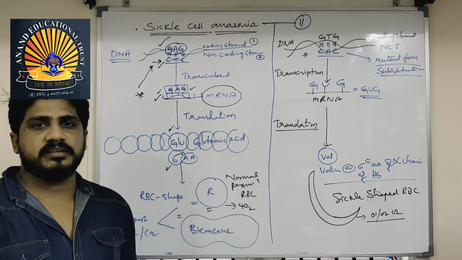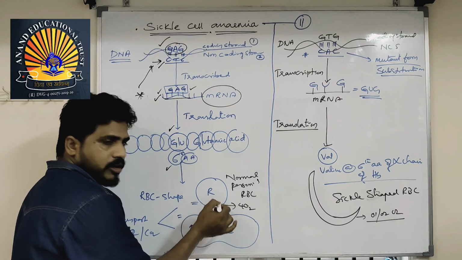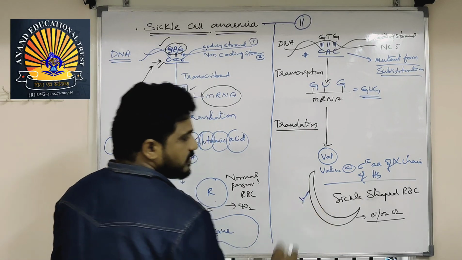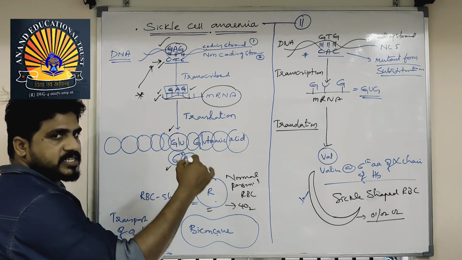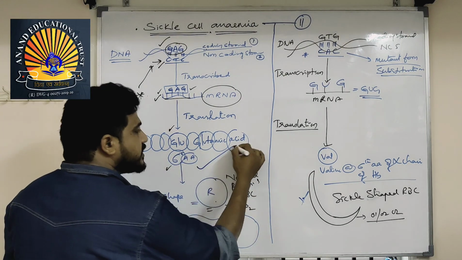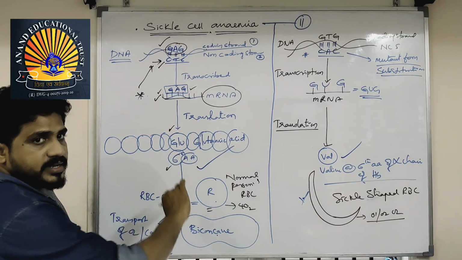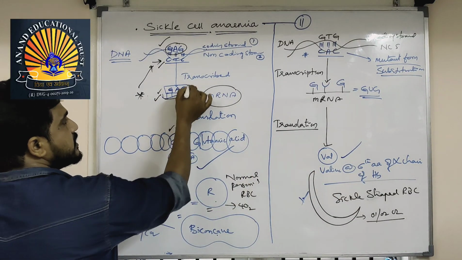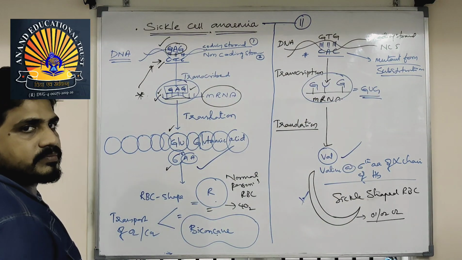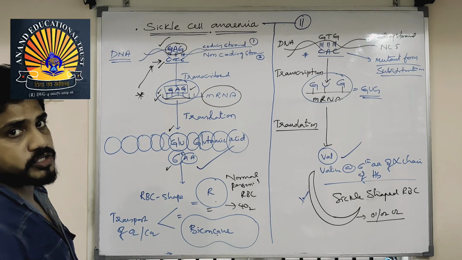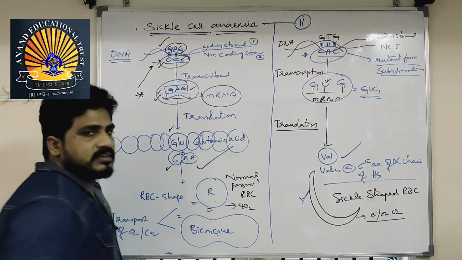So many questions are there here. The original shape is round or biconcave. The abnormal shape is sickle. Which amino acid is replaced by which amino acid? Glutamic acid is replaced by valine. Which mRNA code is replaced by which code? The original code GAG is replaced by GUG. In the non-coding strand, CTC will be replaced by CAC.